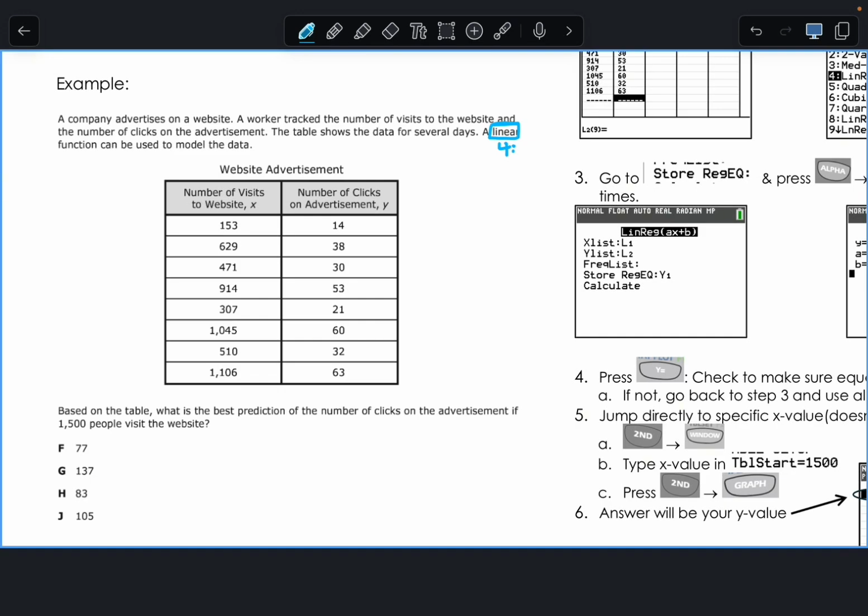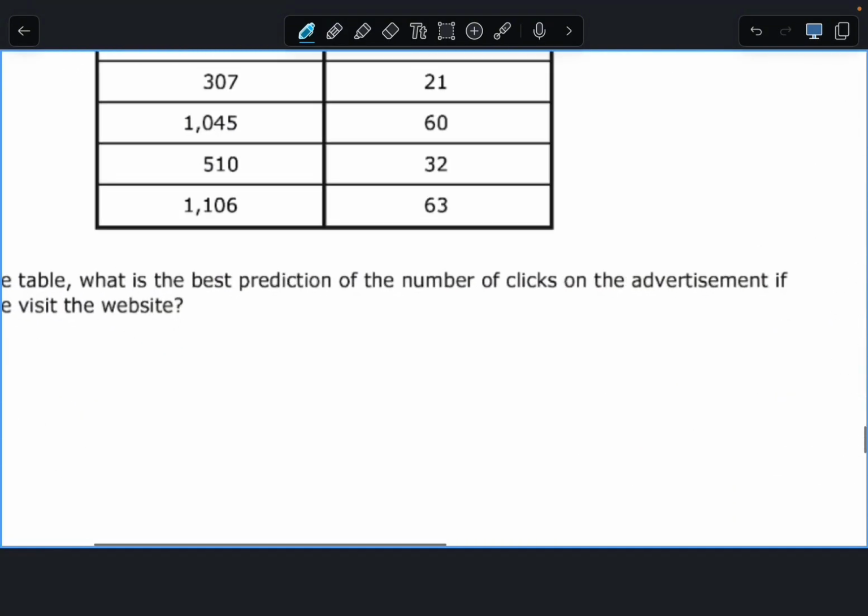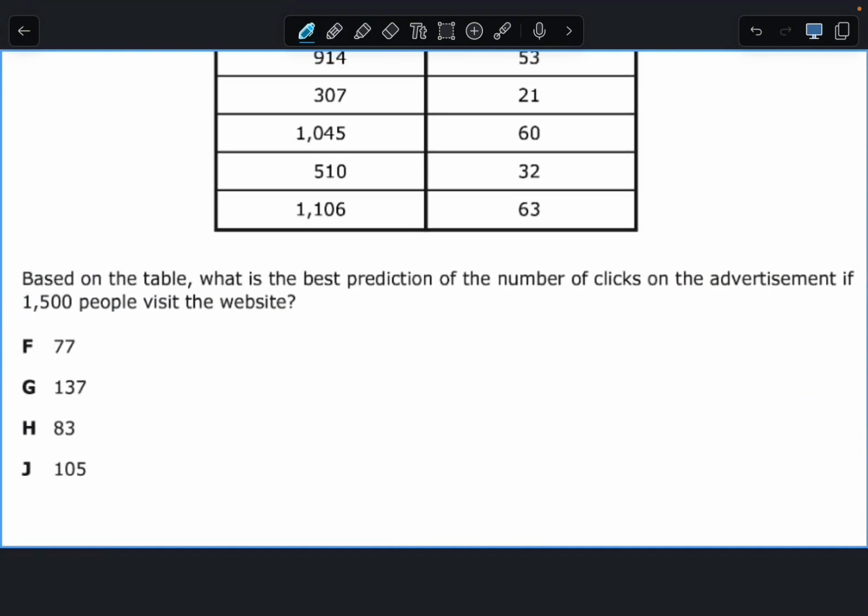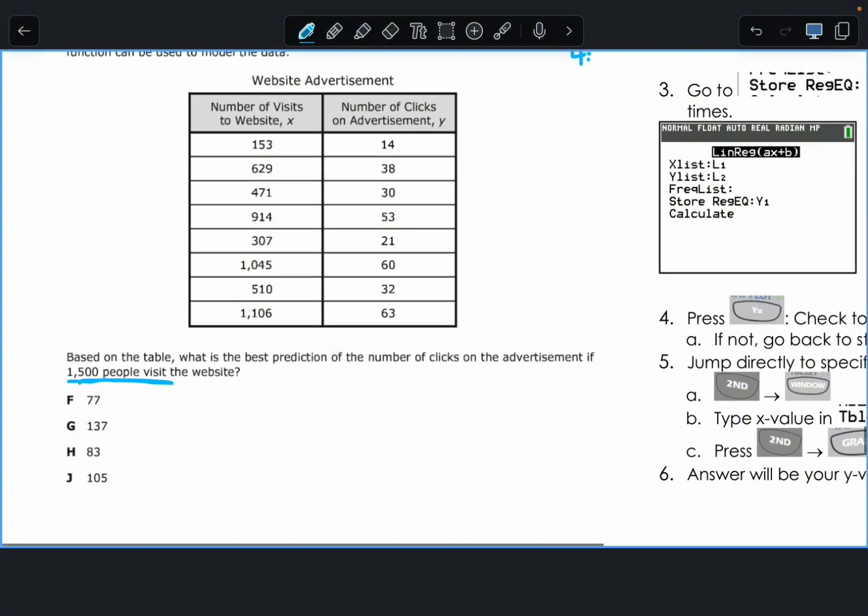You got it done, Brantley? So as you guys are finishing typing that in, it says, what is the best prediction of the number of clicks on the advertisement if 1,500 people visit? 1,500 people visiting is what type of value, an X or a Y? It is an X value, meaning we go to second graph, find the 1,500.